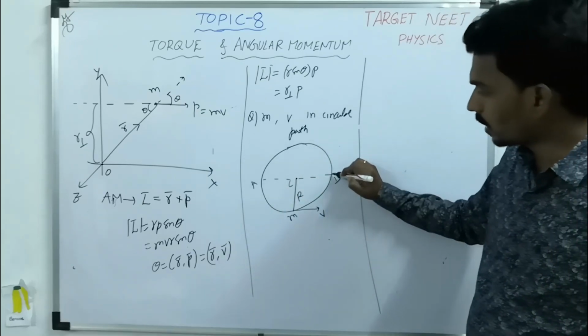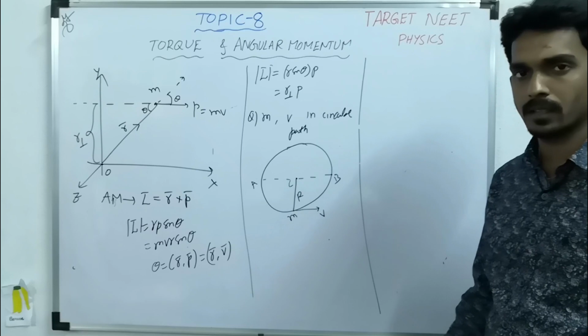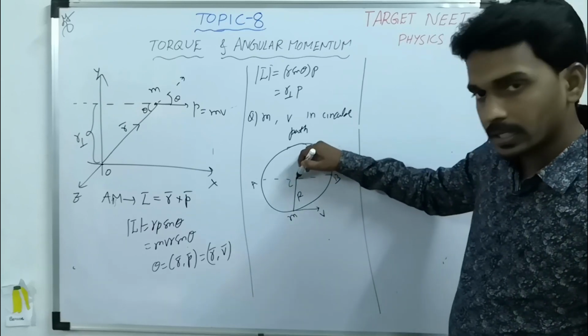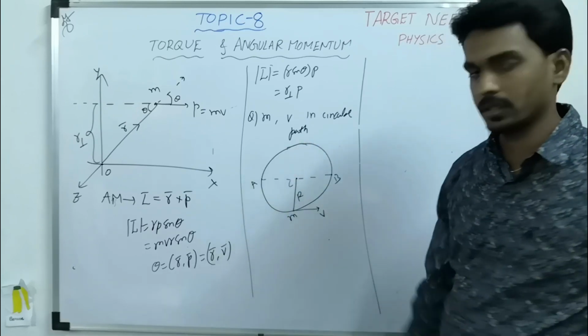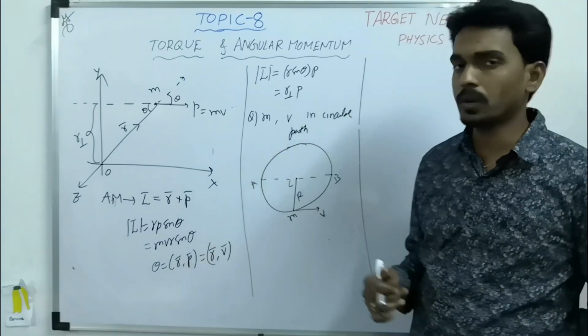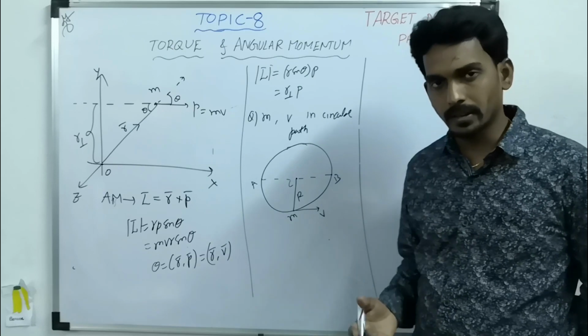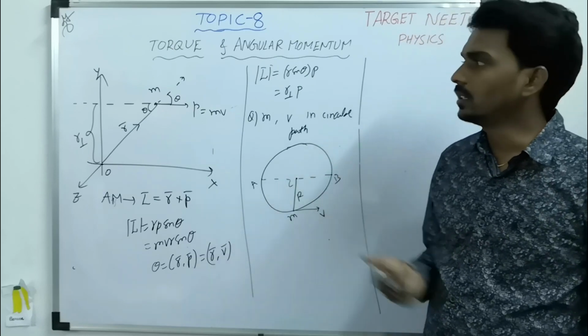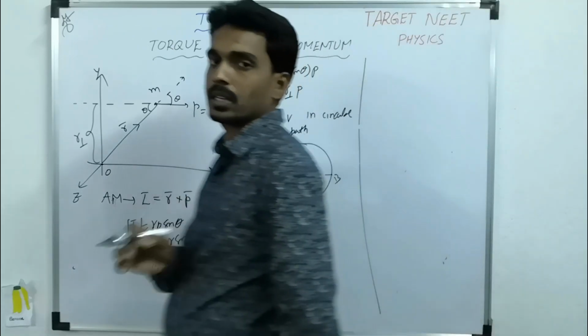Like suppose the body is at point B, then about the center and about this point. Because I mentioned that not only torque, this one also, to specify, to understand, to derive, we need to take a reference point first.